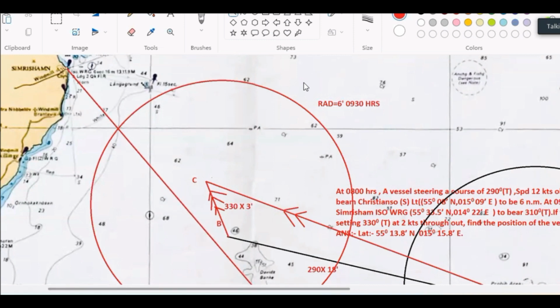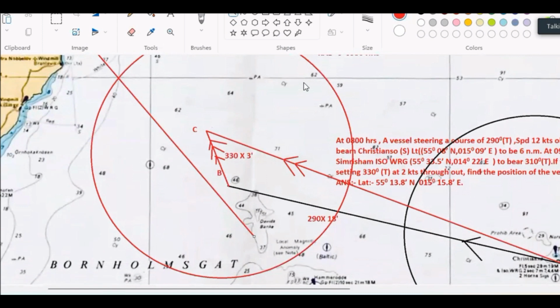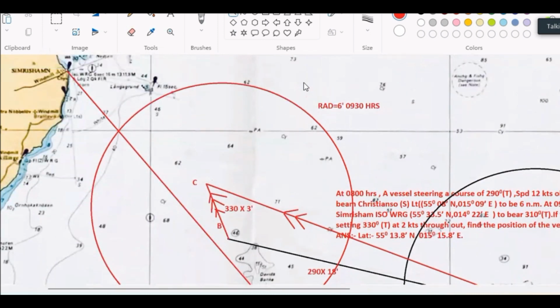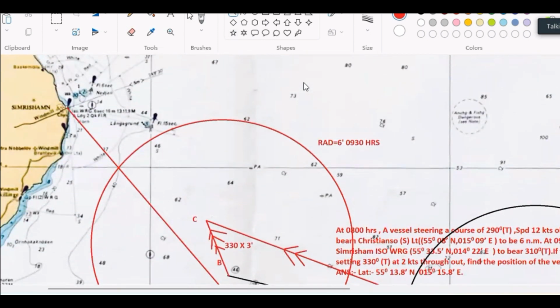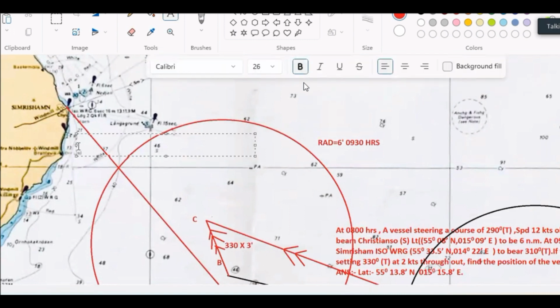I am drawing it, and it will cut the circle in 2 points. Look at that, 310 was the bearing I have drawn from the vessel to the lighthouse. This is your 310 bearing I have plotted. This is at what time? 0930. That means at 9:30 what I got? I got one line and one position circle. That means two information I got.